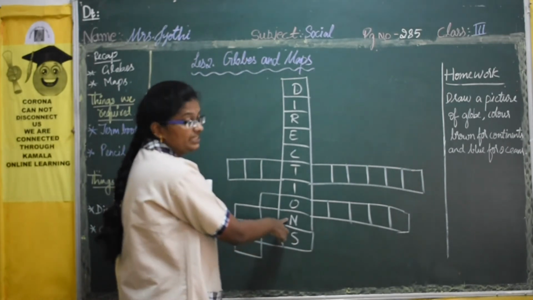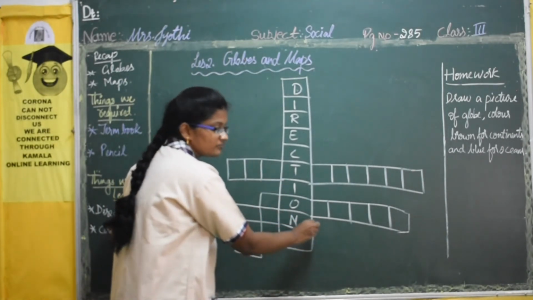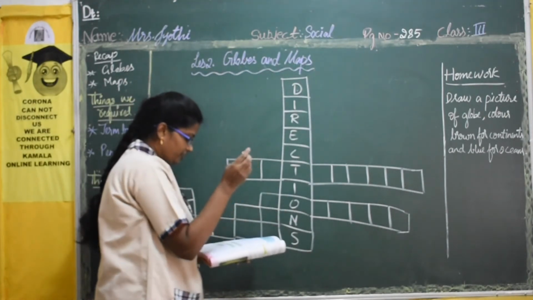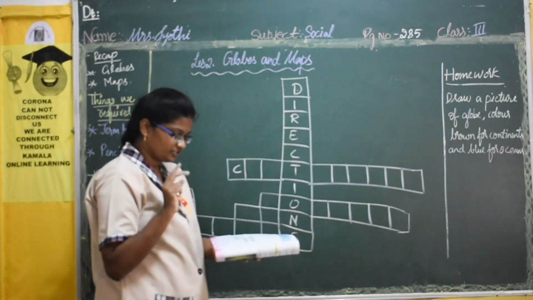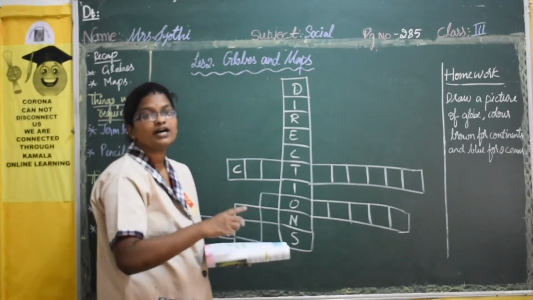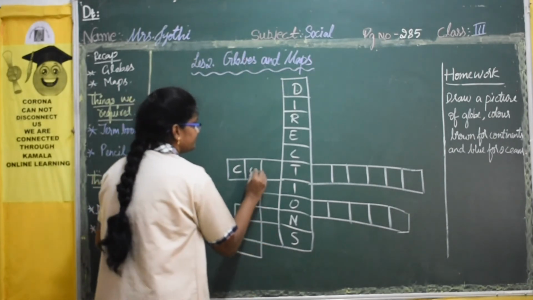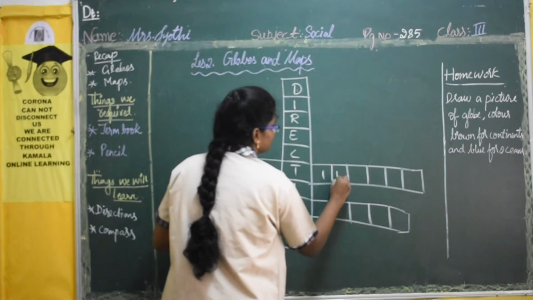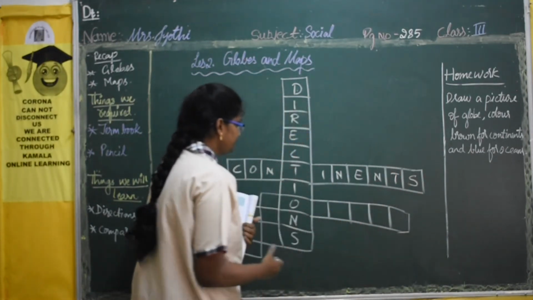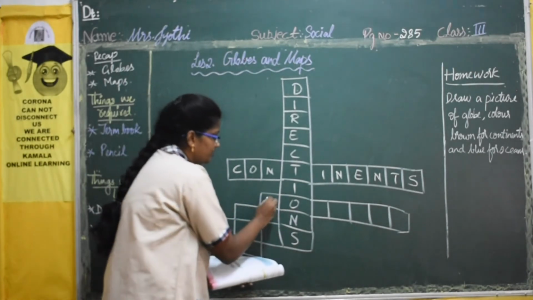Here near N there is no box given to you. Just draw a line like this, so it becomes a box. Then here C is given and the number near C is 2. That is large areas of land. Large land masses we call continents. And here the third one, this is compass.